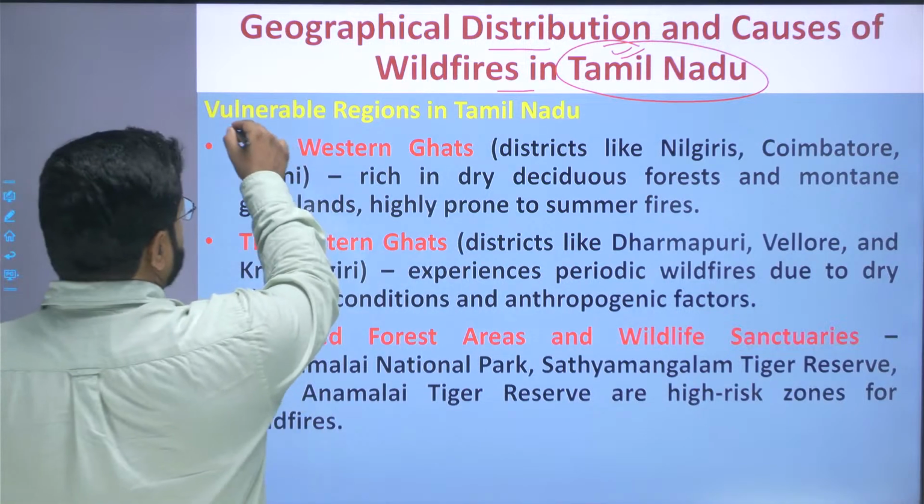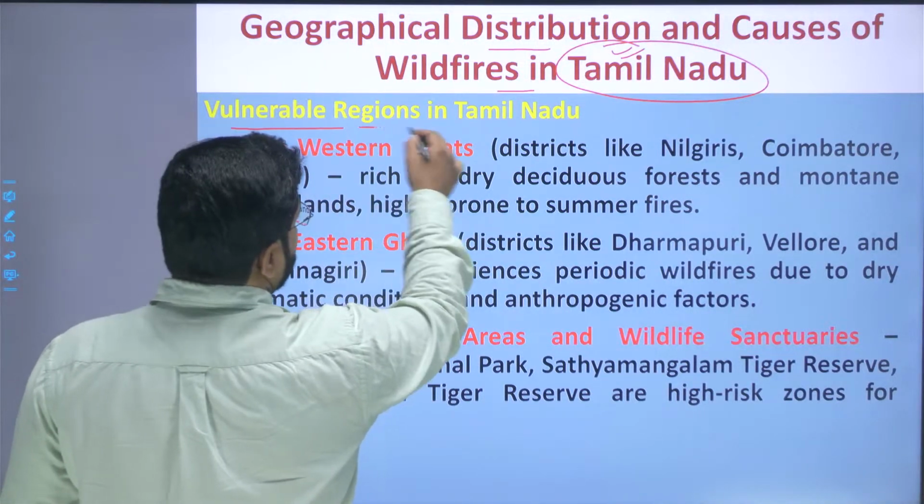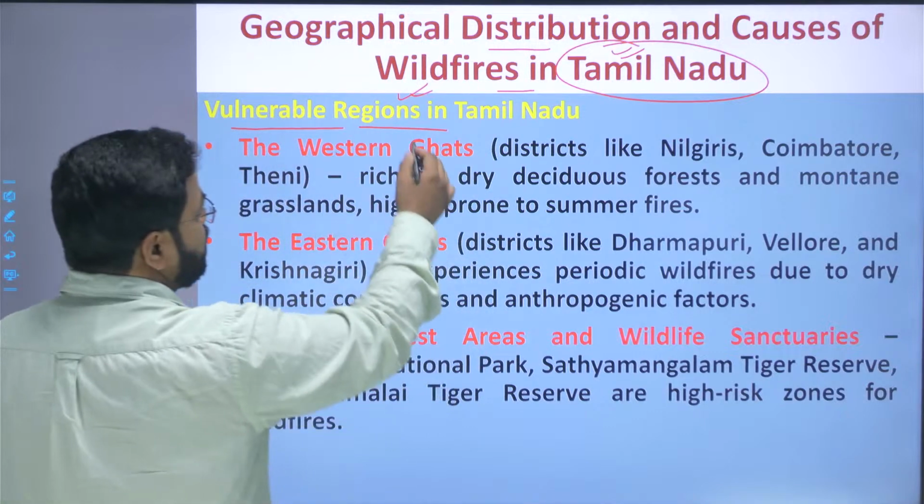So here, first of all, we will talk about the vulnerable regions in the state of Tamil Nadu. So Western Ghats.